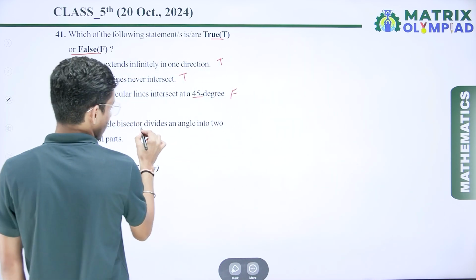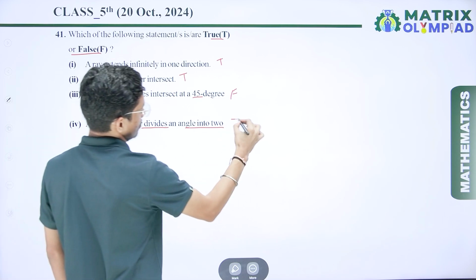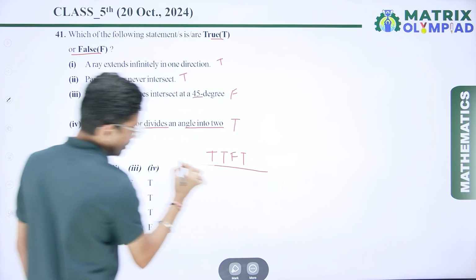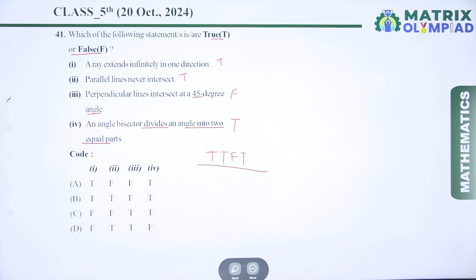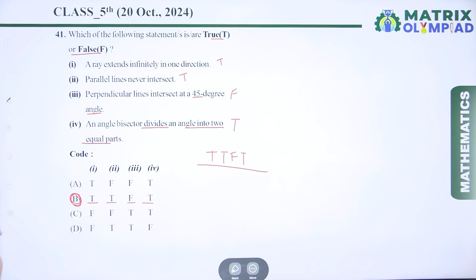An angle bisector divides an angle into 2 equal parts. So this one is also true. So here true, true, false, true. Here option number B is the correct answer.